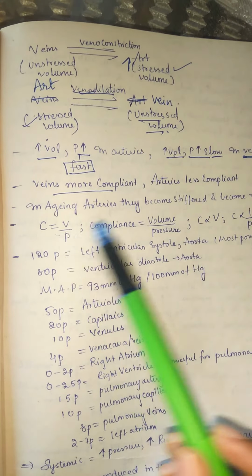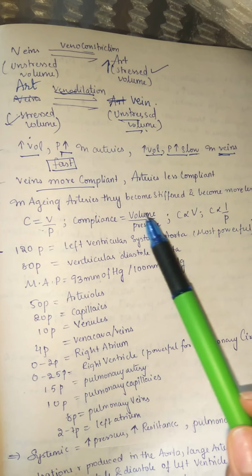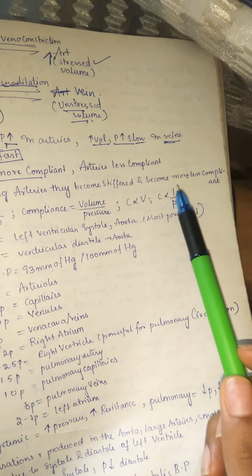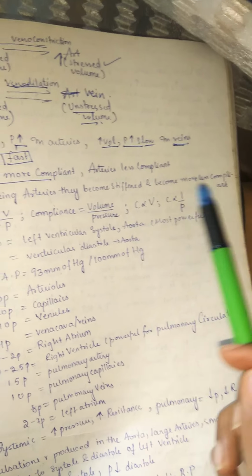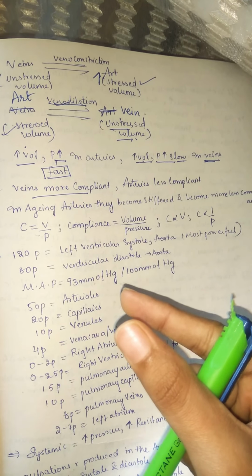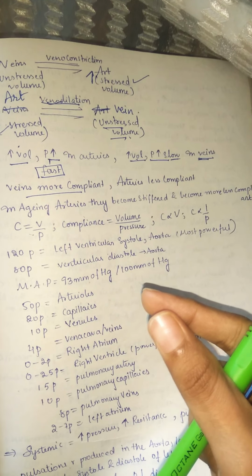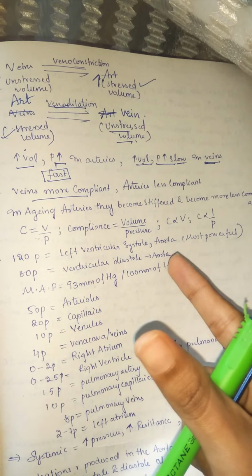You can see that in aging, arteries become stiffened. In older people the arteries are stiffened and become less compliant, because their elasticity is gone. So even if more volume is added, it is very hard for them to stretch the vessel.